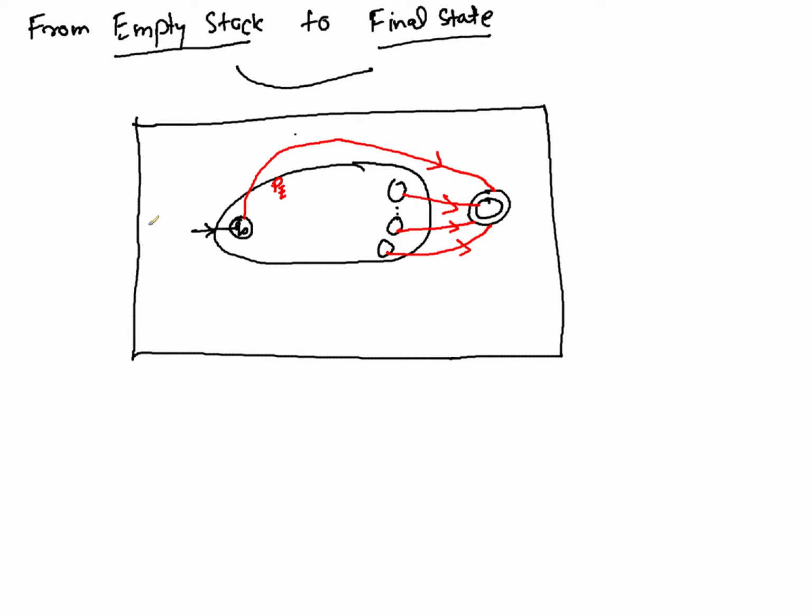For that, we add another start state for this machine. This is our new Q0 dash as the start state, and for this bigger machine there will be another starting stack symbol, X0.